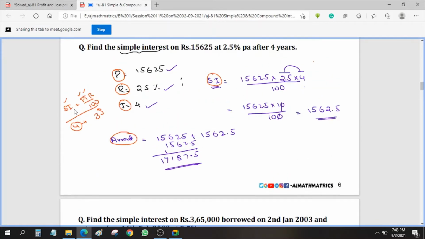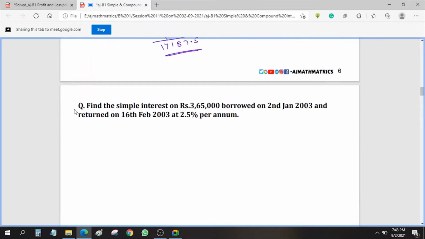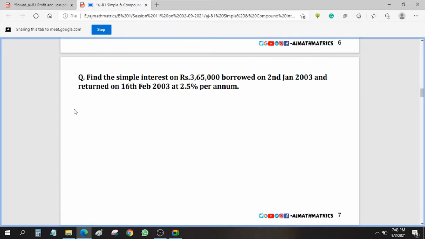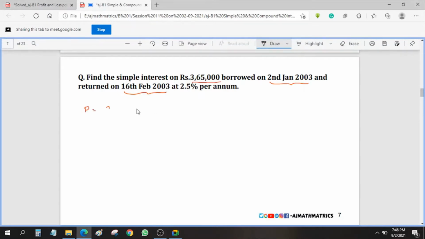Here T is in the form of years. Now sometimes instead of giving years, they can also give you days. How do we convert days into years? Here the principal is given as 3,65,000 and the rate of interest is given as 2.5 percent. The time period we need to calculate, as it is not directly given. So how do we calculate?